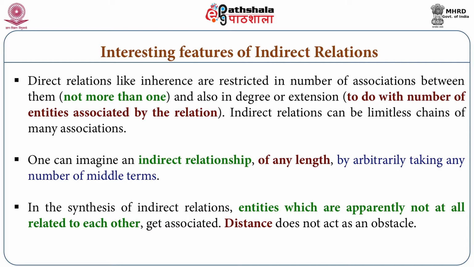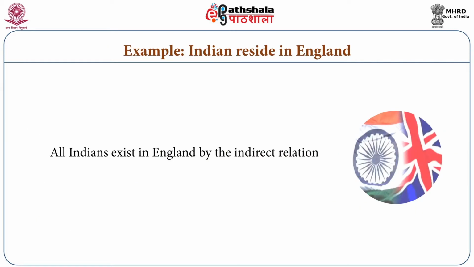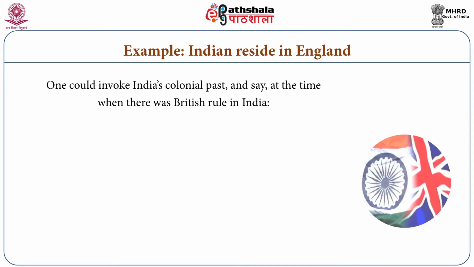So in this way, very interestingly, we can say that all Indians exist in England by an indirect relationship.